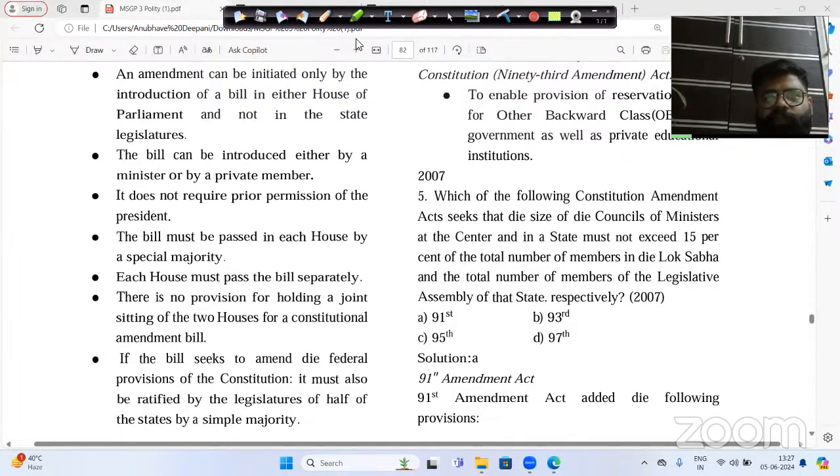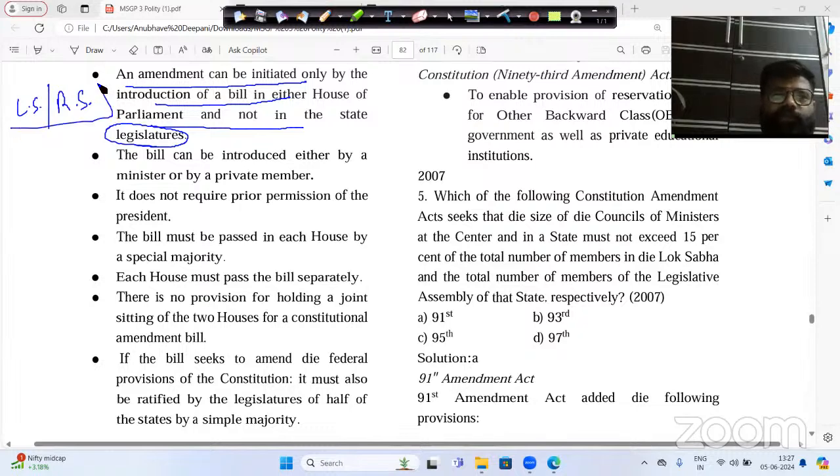Now let us go to the explanation of this Constitution Amendment. An amendment can be initiated only by the introduction of a bill in either house of the Parliament, not in the state legislature. Please remember that a Constitution Amendment Bill can be introduced either in the Lok Sabha or in the Rajya Sabha, but it cannot be introduced in the state legislature.